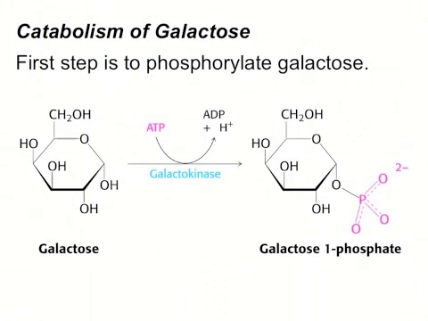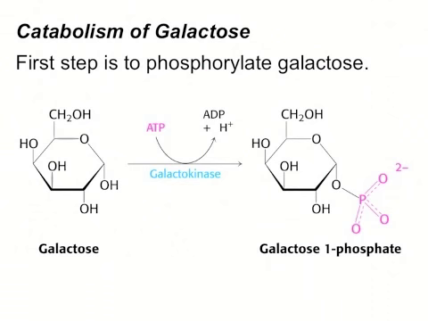As with any monosaccharide, if we want to keep it in the cell, the first thing we're going to do is phosphorylate it to trap it in the cell and to help to destabilize it. Here we see galactose on the left, and it is going to be phosphorylated by the enzyme galactokinase. Now, these enzymes that we're going to see are going to be very easy to remember.